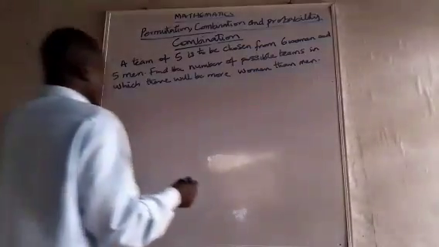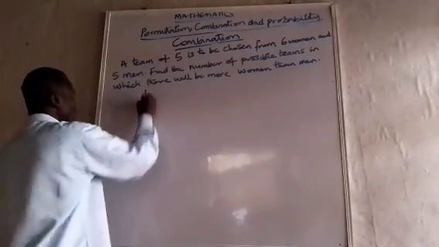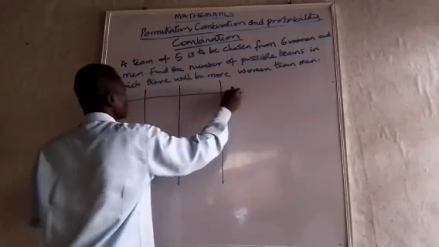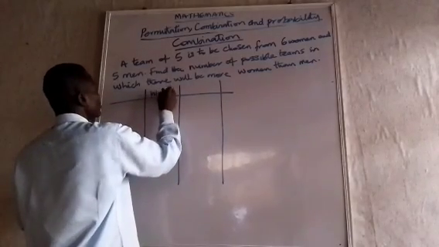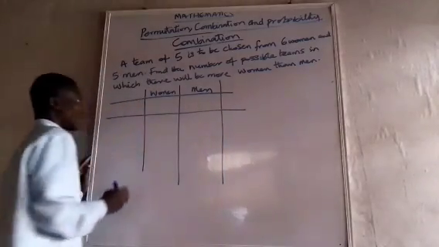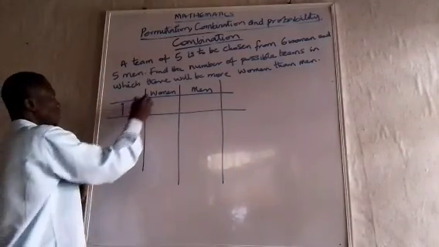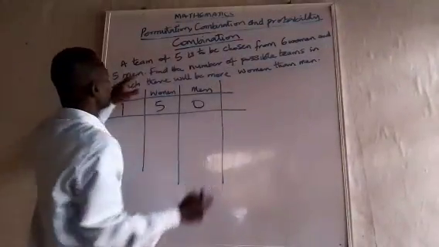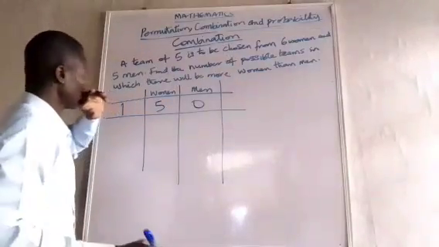So, if we are going to have more women than men, we are going to have it like this. Women, men. The first situation: women can be 5 and men can be 0. It is possible because women are up to 6.